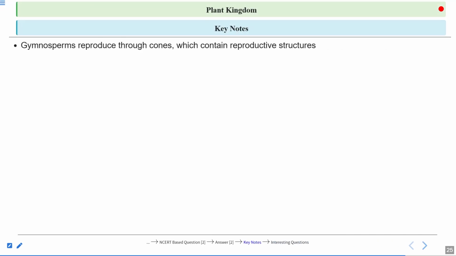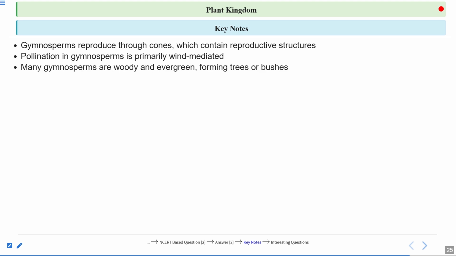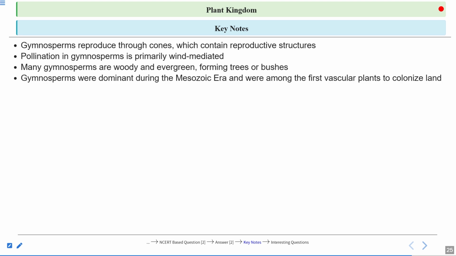Key notes: gymnosperms reproduce through cones which contain the reproductive structures. Pollination in gymnosperms is primarily wind mediated. Many gymnosperms are woody and evergreen, forming trees or bushes. Gymnosperms were dominant during the Mesozoic era and were among the first vascular plants to colonize the land. This is the first vascular plant that colonized the land, not the pteridophytes.